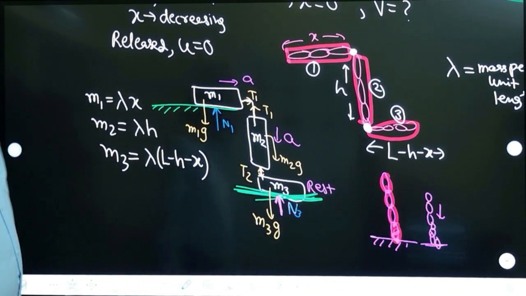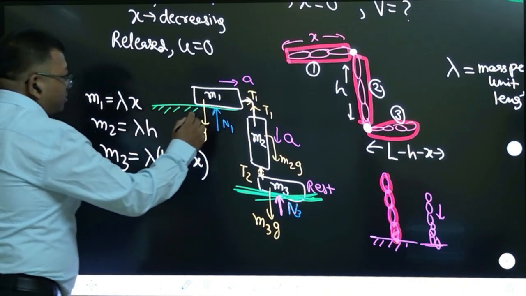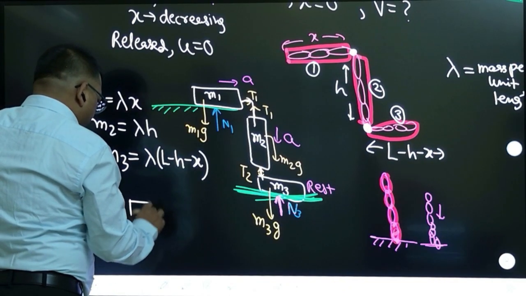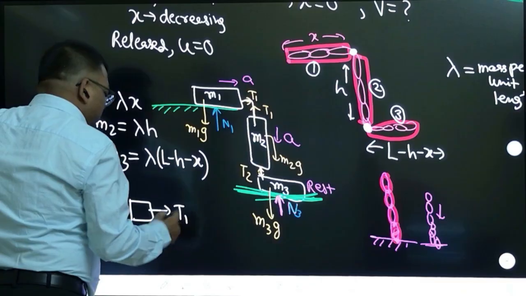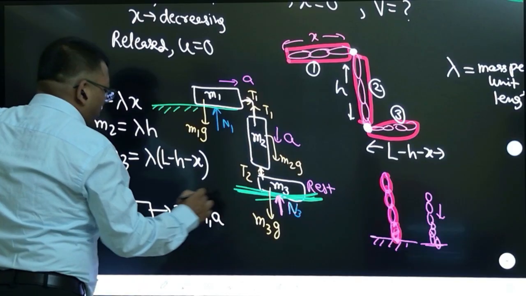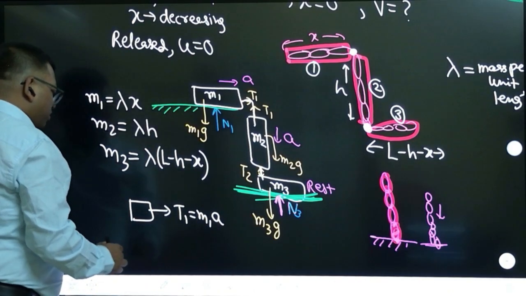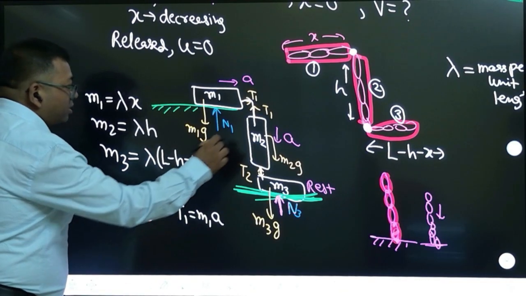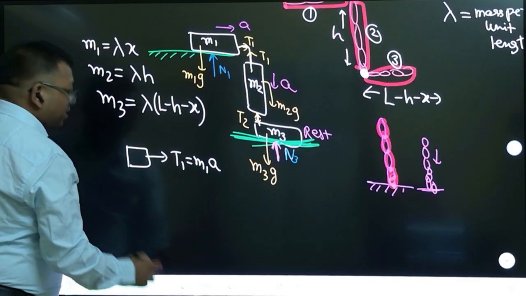Okay, so let us draw the free body diagram. For the first body M1, the only force acting on M1 is the tension T1. This is the net force. So T1 is equal to mass M1 into acceleration A. That will be the equation for this. Then let us study mass M2.